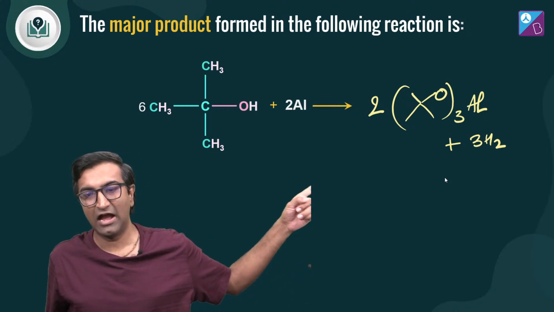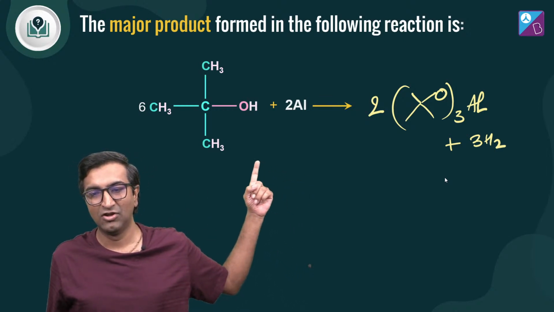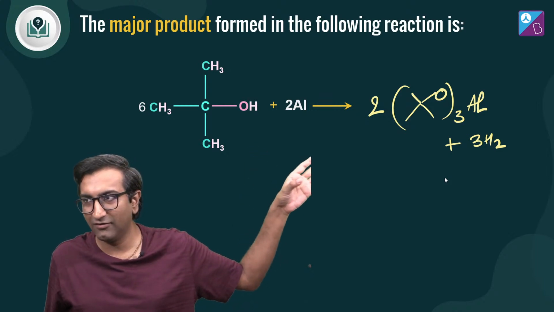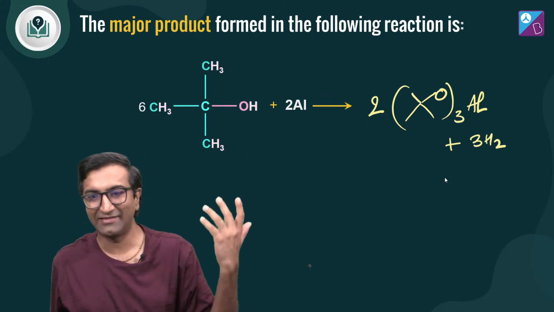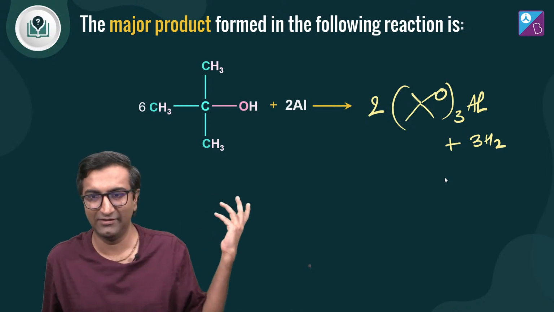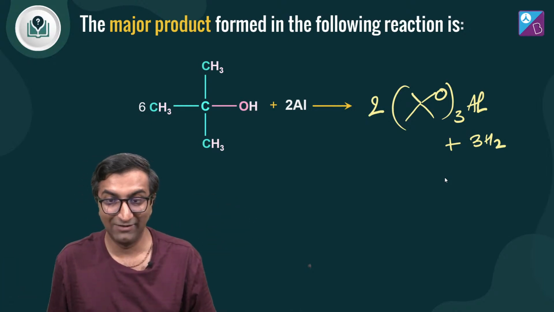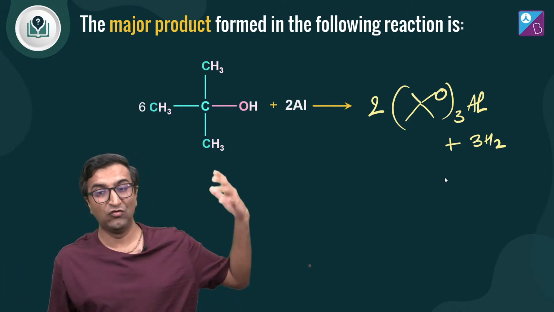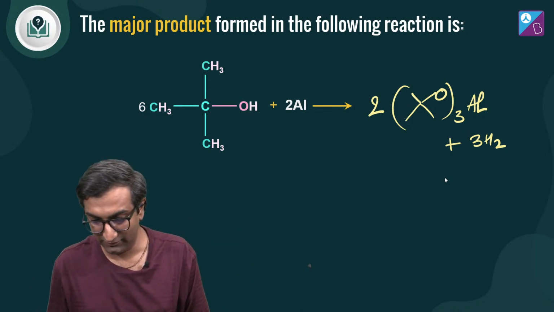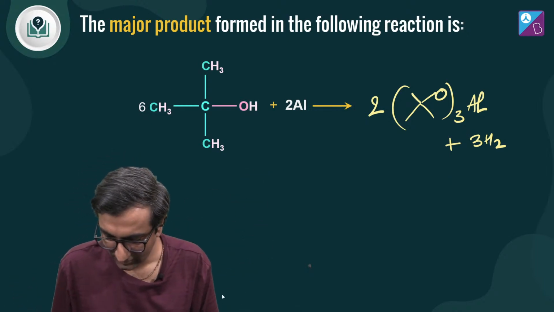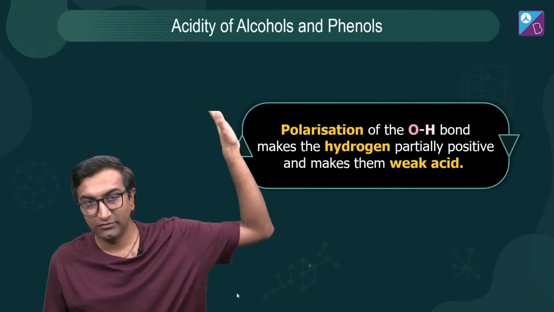How many liters of hydrogen is released when you react, say, 54 grams of aluminum completely with some compound? I'm like, what? That's how you do a question like that. I can make a question. That's a valid question. That's a nice question. It may seem like a physical chemistry question, but unless you know organic chemistry, you can't proceed with it, right? That's a possibility. Okay. Acidity of alcohols and phenols.